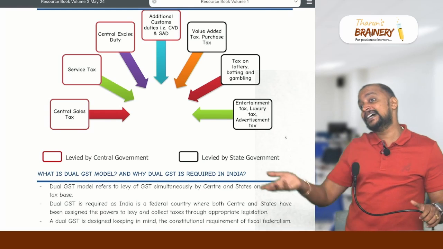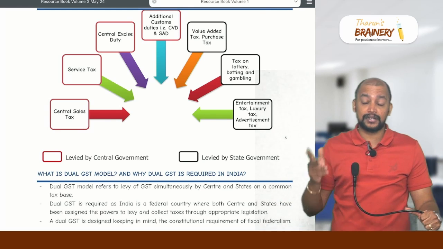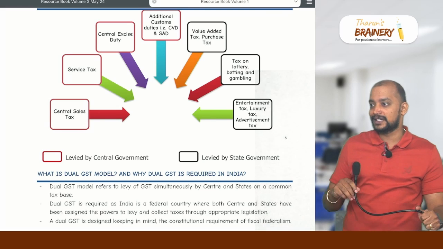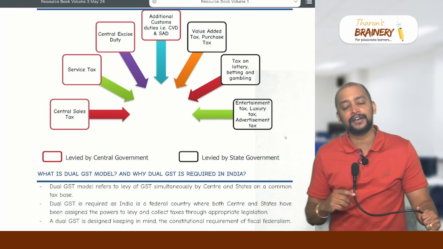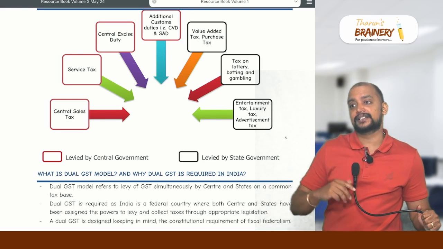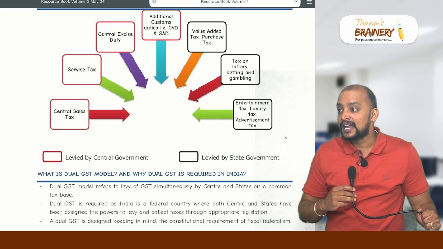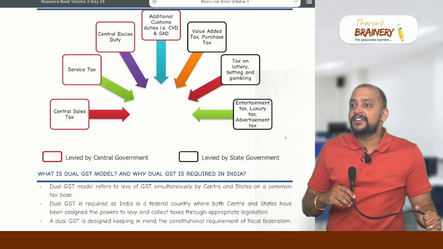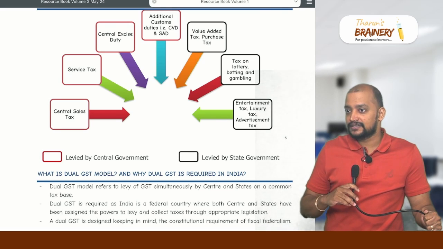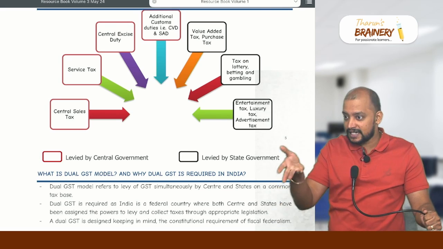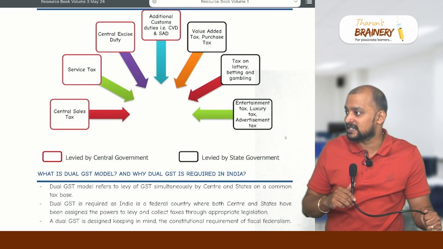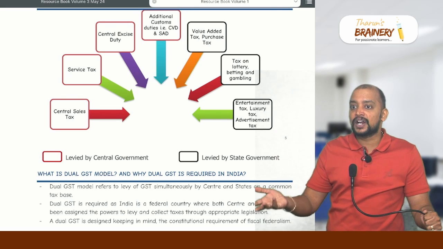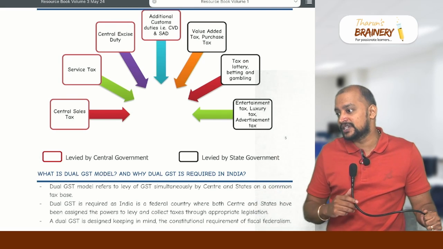What are the other indirect taxes levied by state government that did not get subsumed into GST? Is there anything? Yes, we have local body tax in Maharashtra, mandi tax in Karnataka, and even professional tax. State government, we need to pay professional taxes. A lot of officers are required to pay professional taxes to the state government.